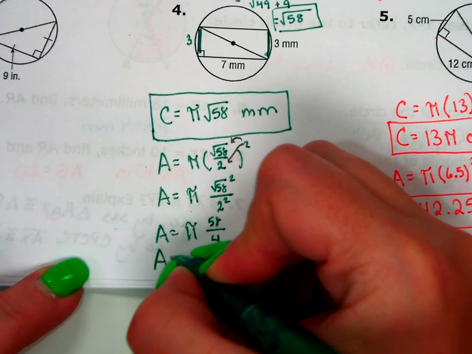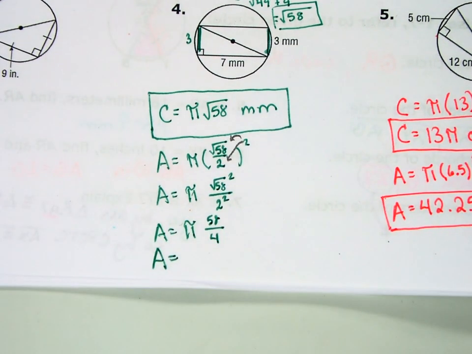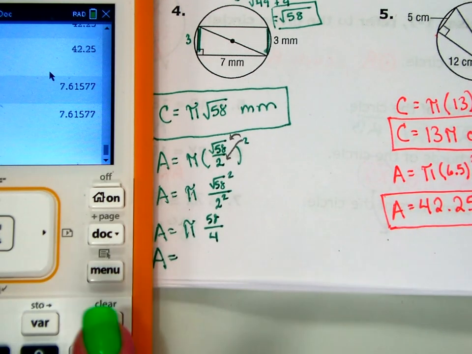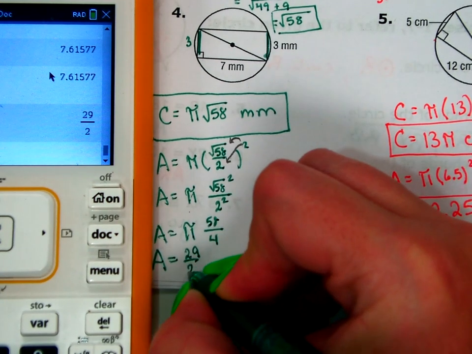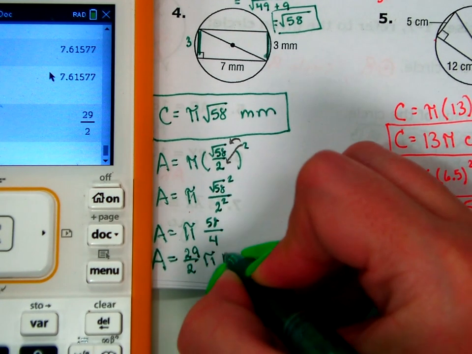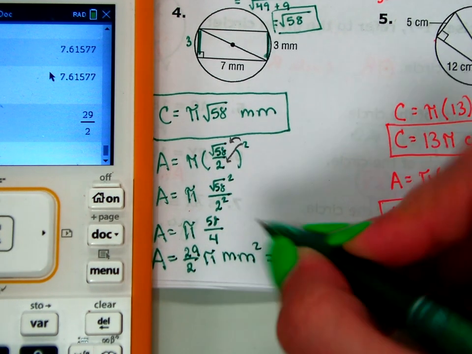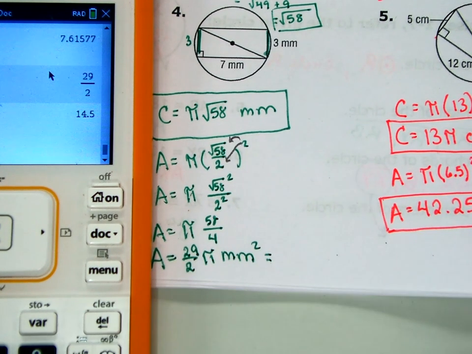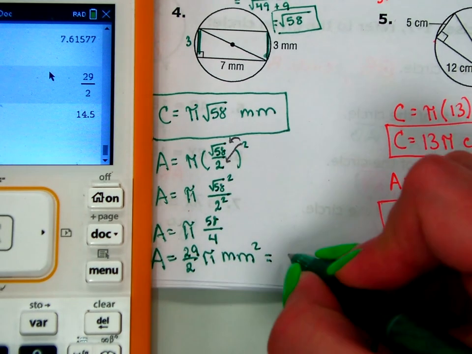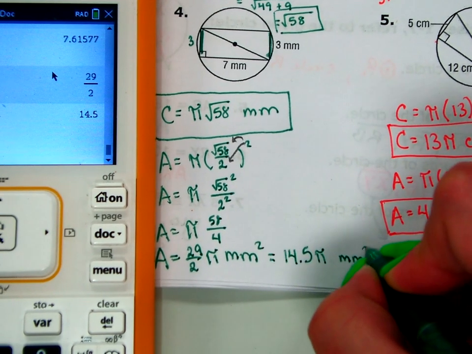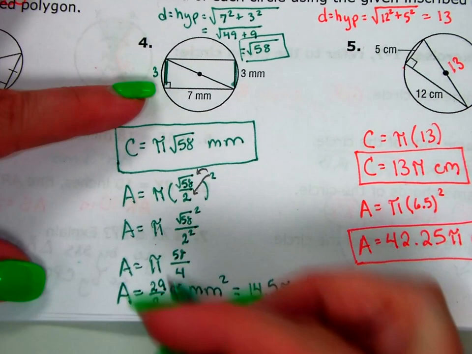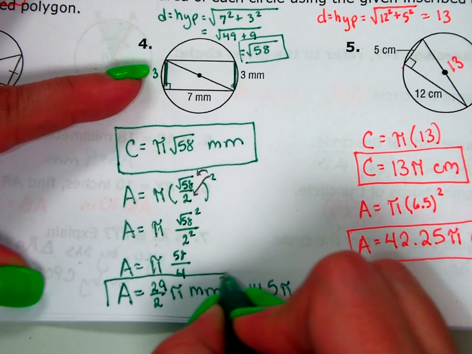So this is area equals, we're going to put our number first because generally we put numbers before pi symbols, 58 divided by 4. You can leave it as 29 halves pi millimeters squared. Or you could change it to, because when you divide by 2, you get a 0.5, right? It's not going to go on forever and ever. You could change it to 14.5 pi millimeters squared. Both of those answers are correct. They're both exact answers.